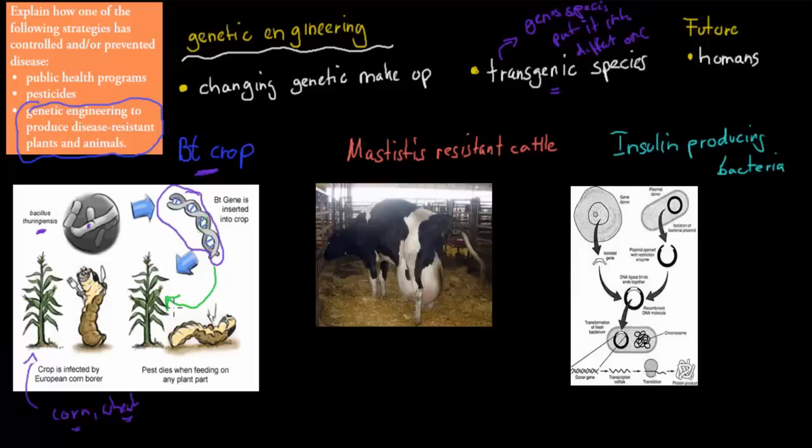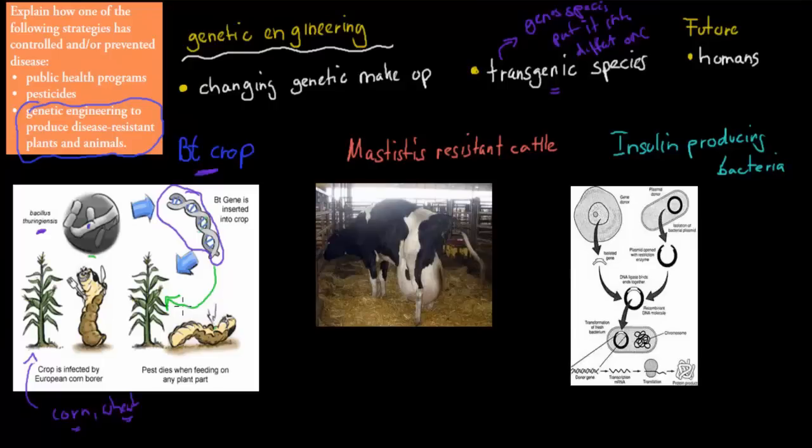And that's really good, because what this actual gene does is it makes the actual crop resistant to pests. So here you can see, without the gene, this worm here is going to have a field day. It's just going to be able to eat the corn without a problem. But because this is now a BT crop, so it has this BT gene inside of it, it's basically resistant to pests. And if this worm were to try to eat it, then it would die because of the actual extra gene which produces a protein which kills the pests. Right?